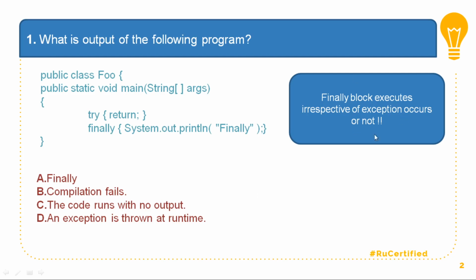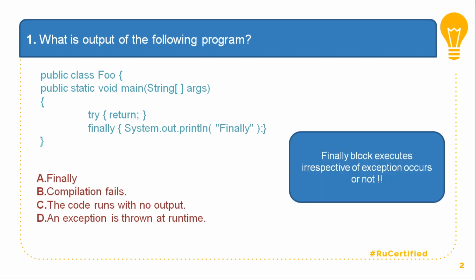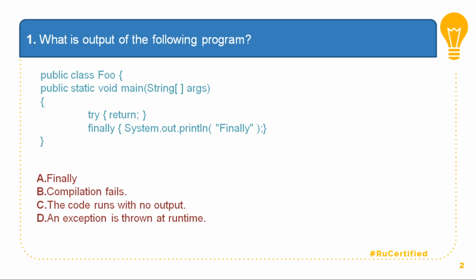As the rule says, the finally block executes irrespective of whatever your program segment does, whether it generates any exception or not. So the answer for such questions will always be option A. That means in any of the cases your finally will be executed. So the correct answer for this would be answer A, which is nothing but finally.